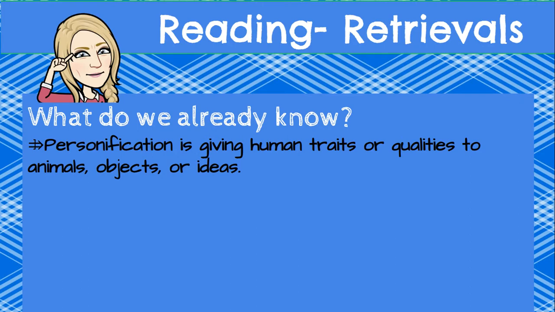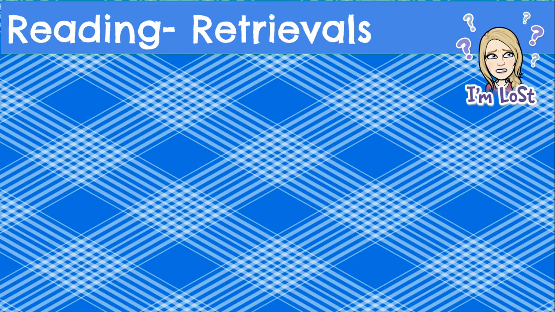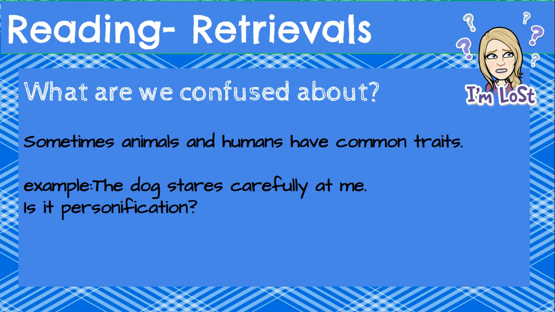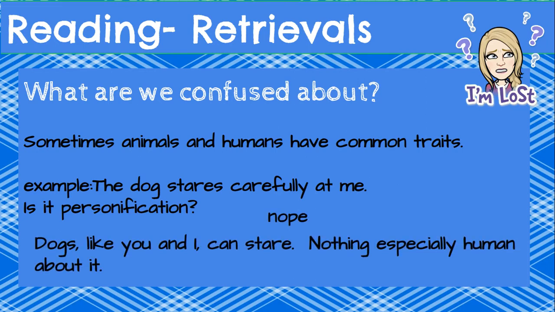Time for reading retrievals. What do we already know? We know personification is giving human traits or qualities to animals, objects, or ideas. What are we confused about? Sometimes animals and humans have common traits. Look at our example. The dog stares carefully at me. Is it personification? Nope. Dogs, like you and I, can stare. Nothing especially human about it.